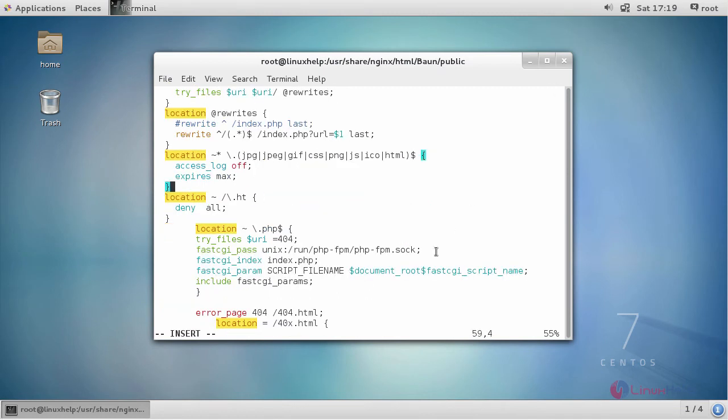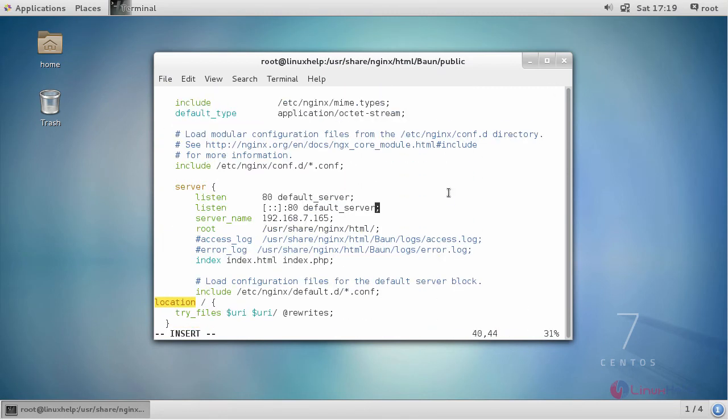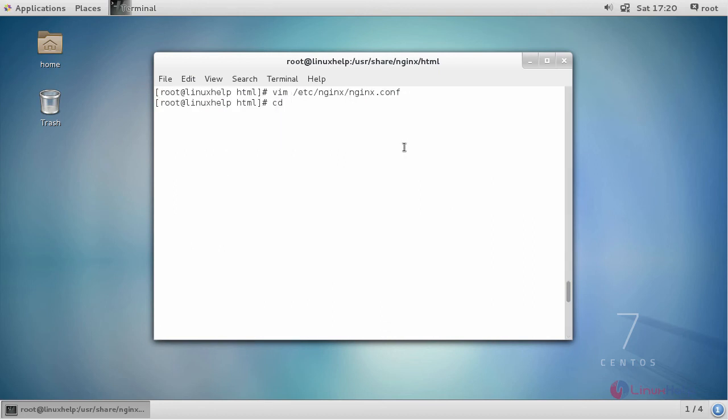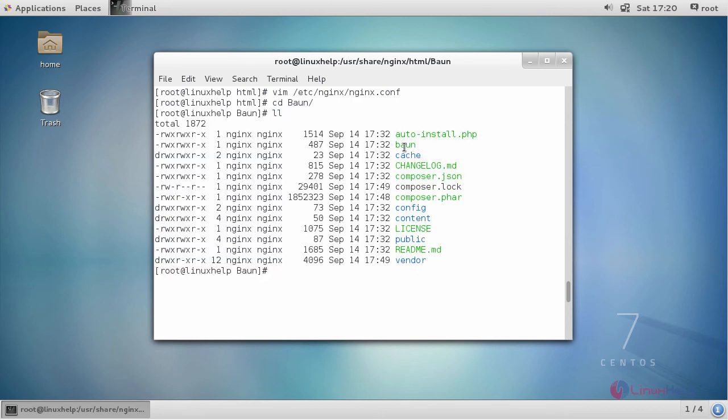After entering your FastCGI location, check for the document root path. You can also provide a Baun CMS directory. Save your configuration. Move inside your Baun CMS. You can see this public directory.